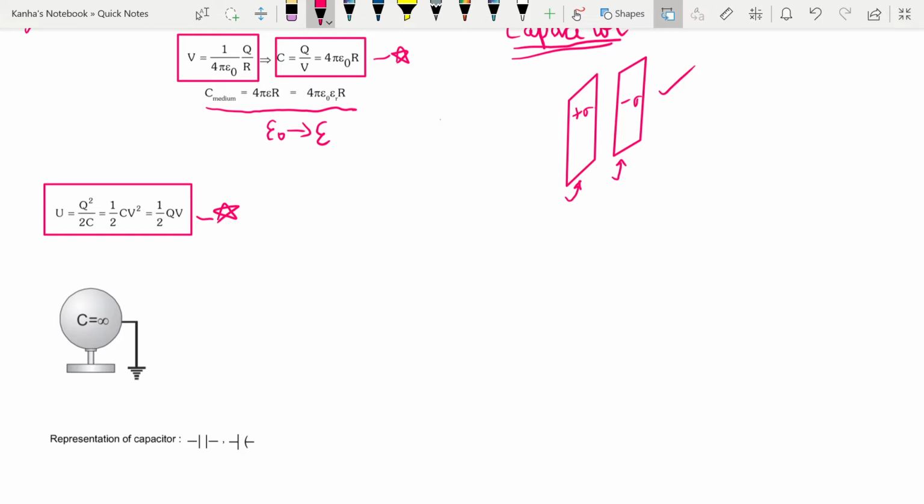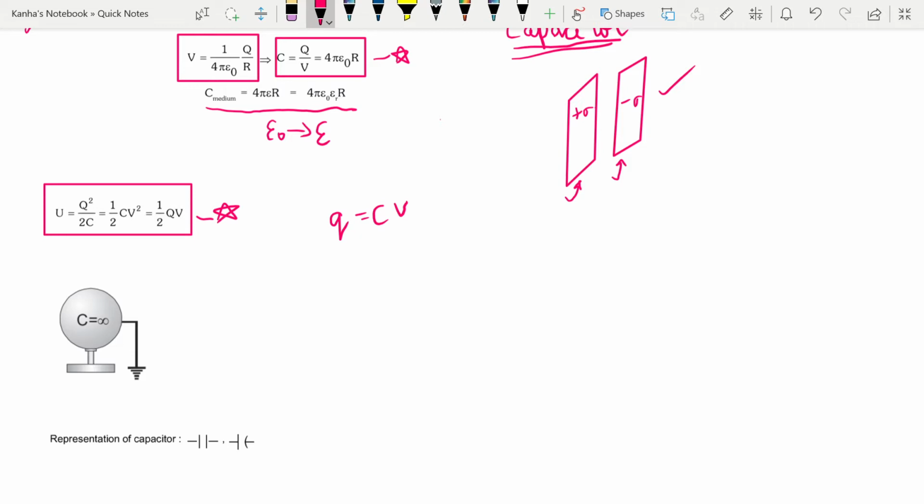When you connect this to a battery, it charges to a potential V from zero potential. Now if I keep giving a charge Q at that time, then my Q becomes CV. That is, if Q is the charge on the conductor, we can write Q as CV.